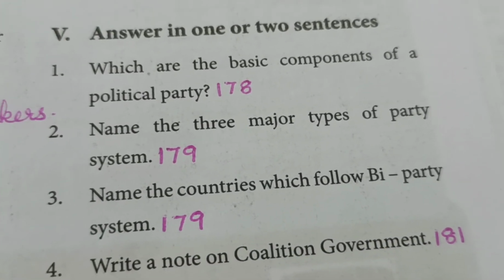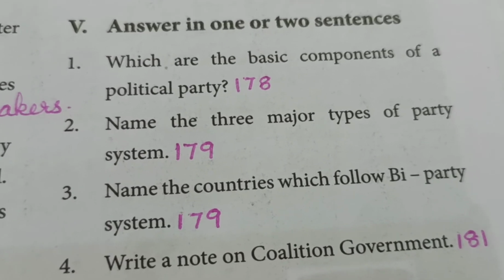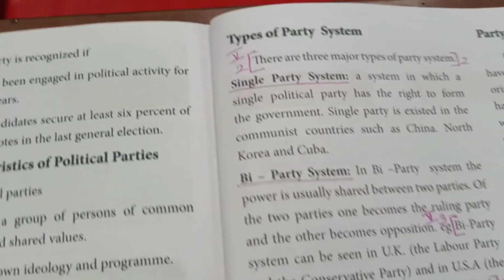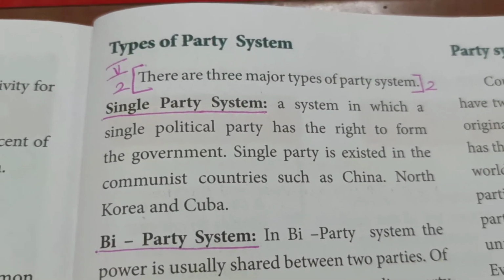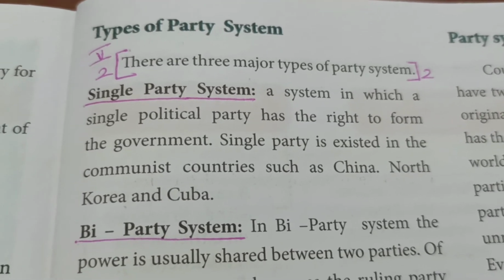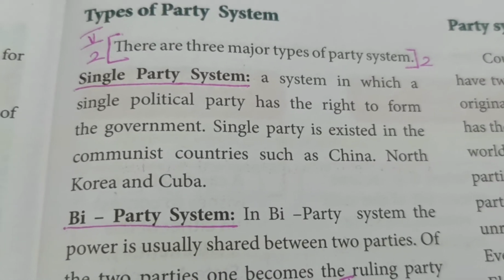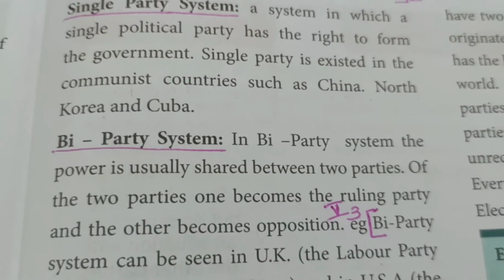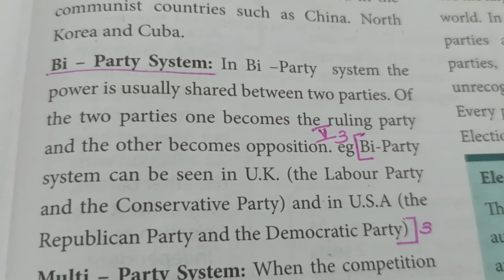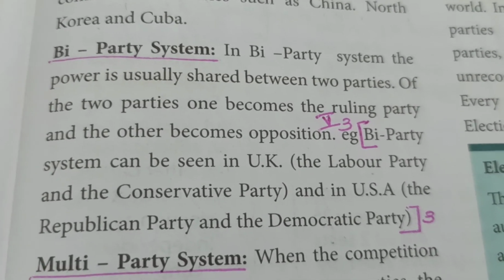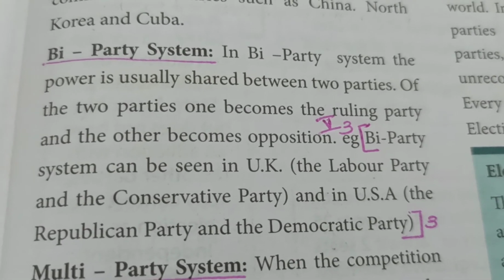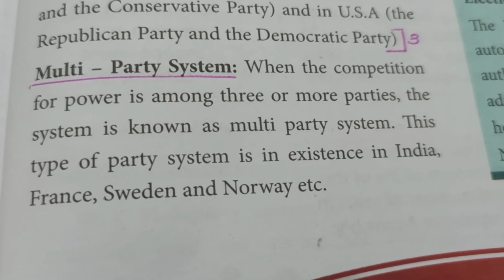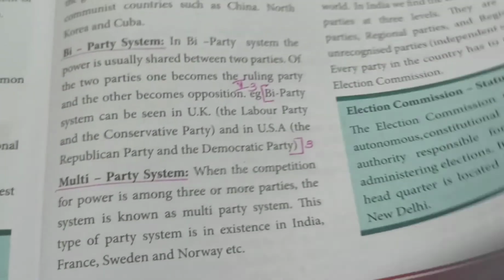Name the three major types of party systems. Party systems major types are on page number 179. See here you have types of party system. There are three major types of party system. You can see single party system, that is only one political party is there in that country and they become the rulers. Second one is the bi-party system. Here we have two political parties, one will be the ruling party, the other one will be the opposition. Third one, multi-party system, many political parties will be contesting in the elections.